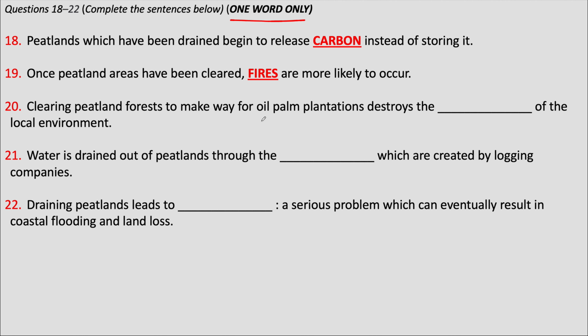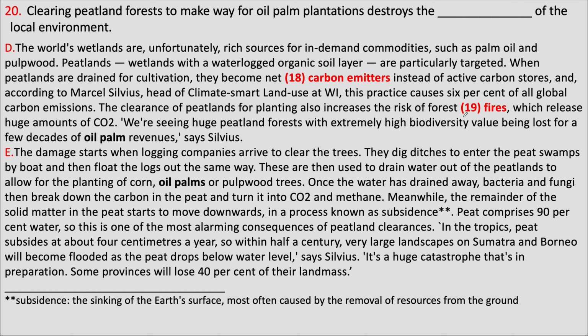The 20th question mentions oil palm plantations. Let's look at the passage. This is where we found the answer to the 19th question. Oil palm is mentioned at the end of this paragraph. It is also mentioned in the next paragraph.